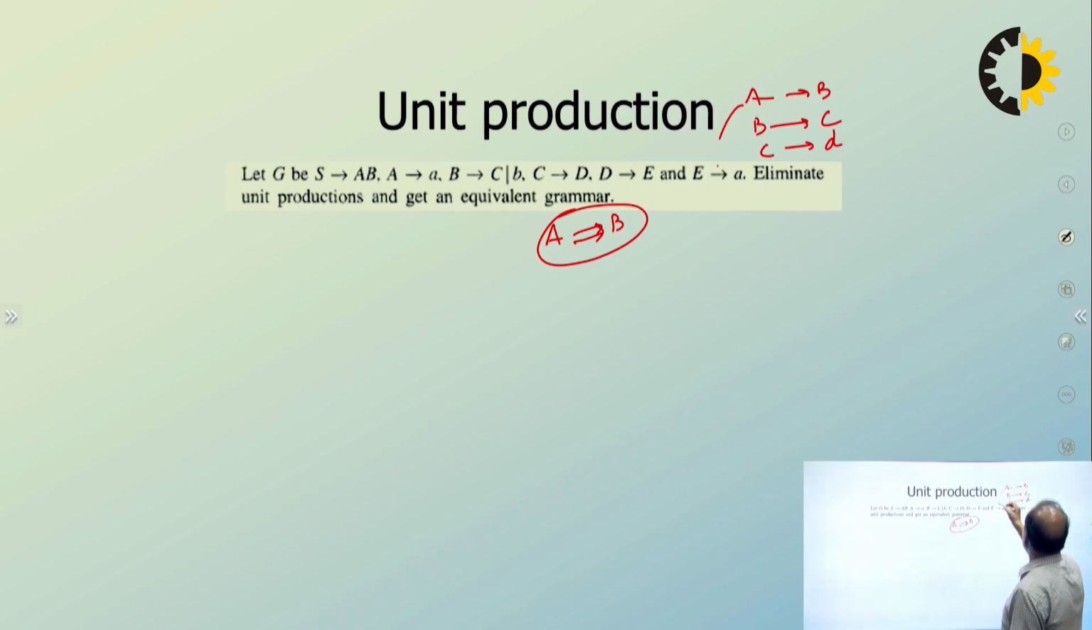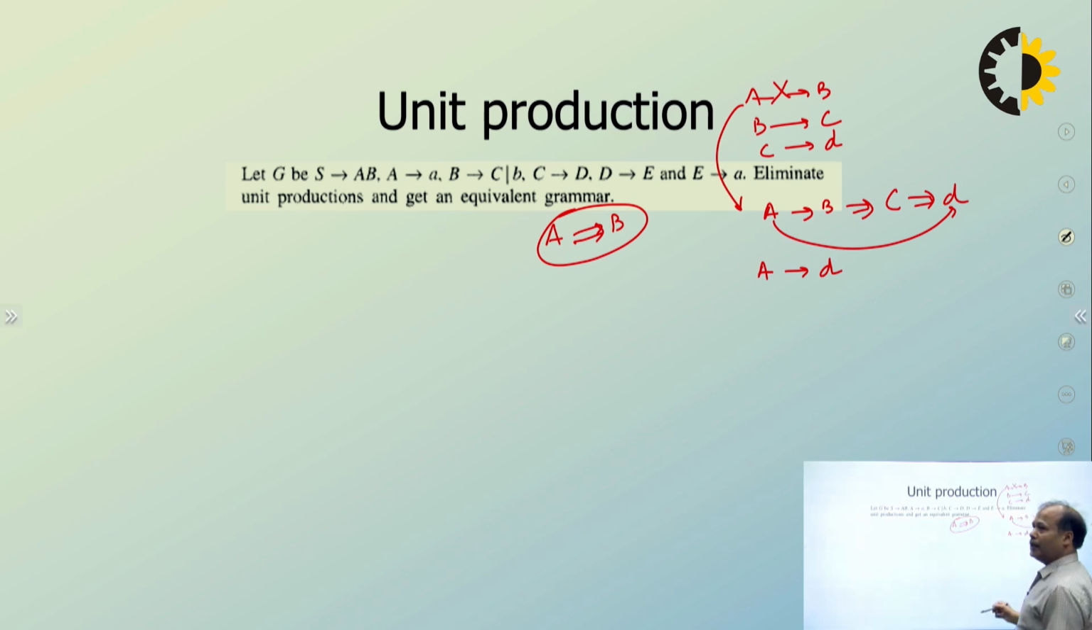So if you remove this unit production, A goes to B, right? And B goes to C, C goes to D. So of course A goes to D, right? So that is the answer. That means A goes to D. This is removed completely. Similarly, B goes to C, C goes to D, so this is removed. So B goes to D, and then C goes to D. So this is the grammar without unit productions, right?